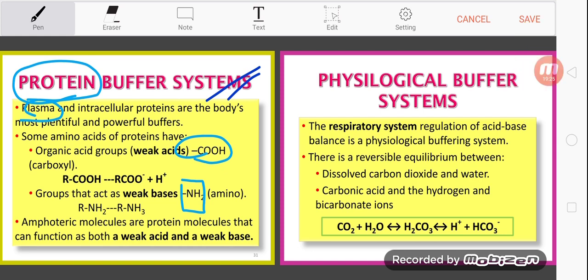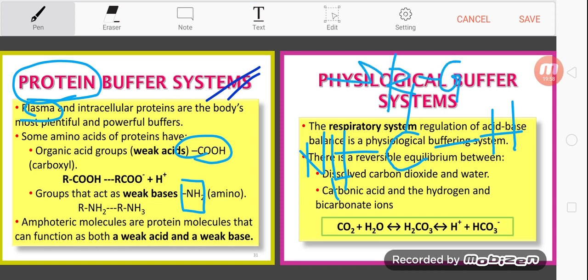Let's refresh the basic structure of an amino acid. We have the alpha carbon bound with alpha hydrogen, and we have the amino group. Amino group is this one, NH2. And then the alpha carbon also binds with the R group, the side chain.